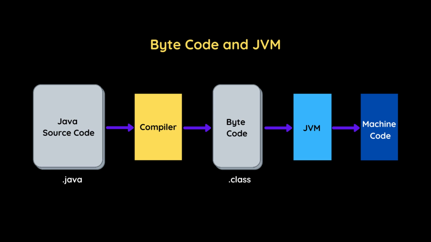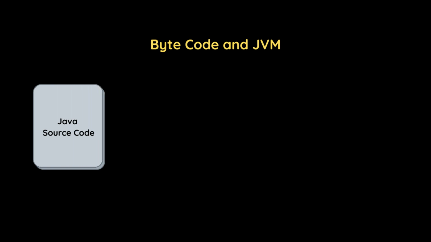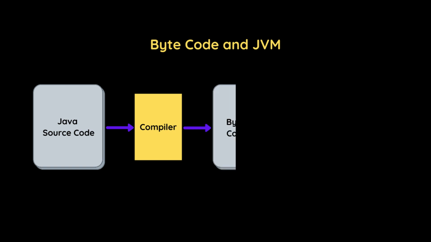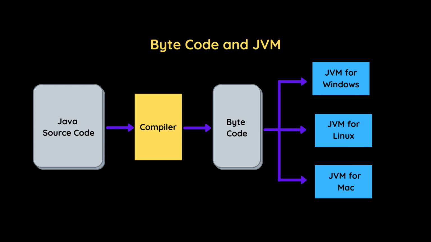Now this makes Java truly platform independent, and it also justifies the punchline of Java, which is write once and run anywhere. For one more last time, let us try to understand this. As you can see, in the first stage, we have a Java source code. Now when we compile our program, it produces a bytecode, which is nothing but a .class file. And then we have different JVMs for each platform. So our bytecode will go to the JVM, and then this JVM will convert this bytecode to a machine executable code. So this was the complete process of the execution of a Java program.